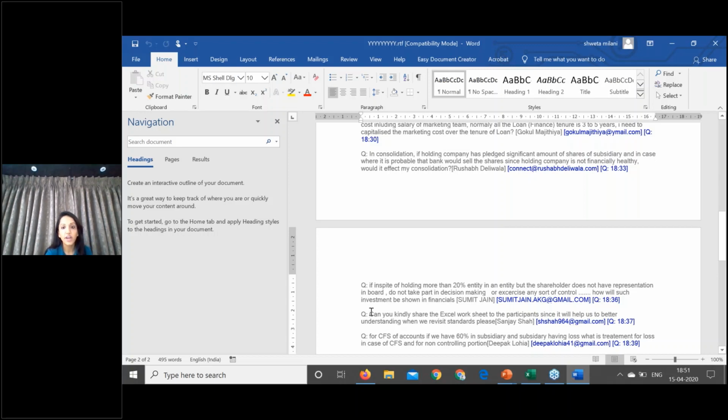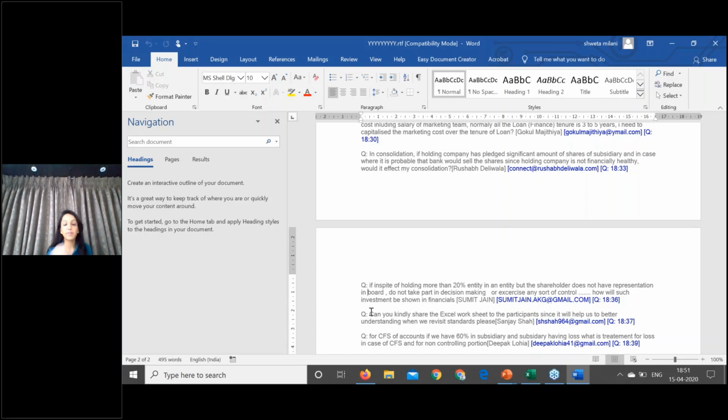Second question is, can you share the Excel sheet? Okay, we'll share it. In spite of holding more than 20% in an entity, the shareholder does not have representation on the board, does not take part in decision making or exercise any sort of control. How will the investment be shown in the financial statements?